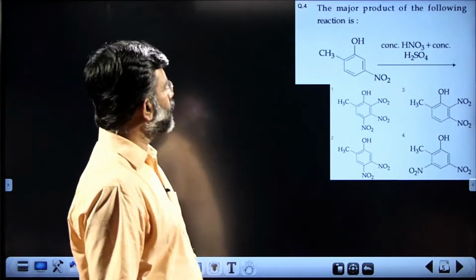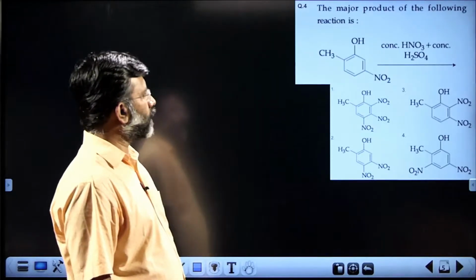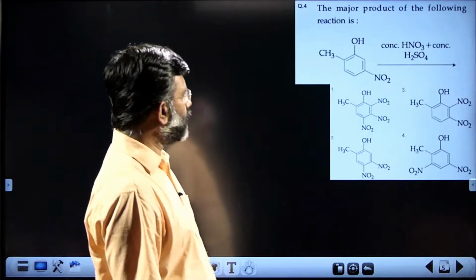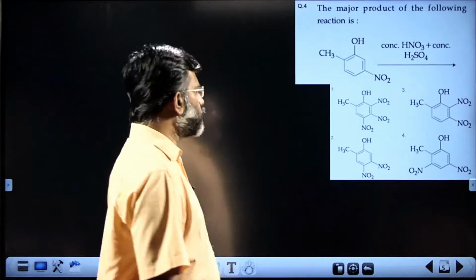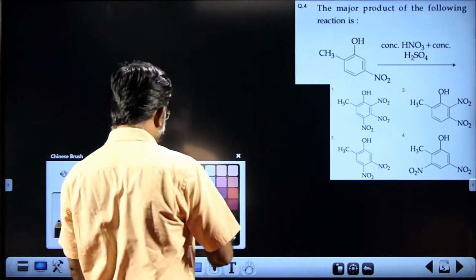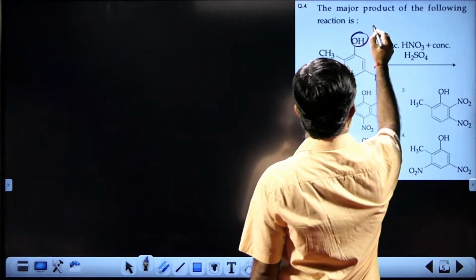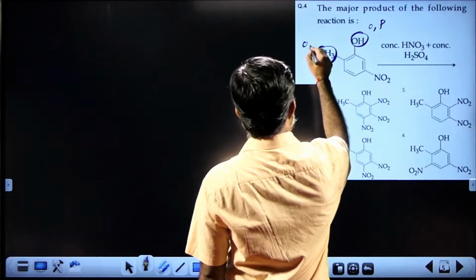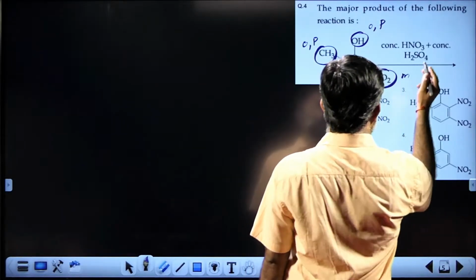The major product of the following reaction is: you are given a compound which is a derivative of phenol containing a CH3 group and an NO2 group. You know the nature of the OH, CH3 and NO2 groups. OH and CH3 are activating groups and ortho-para directing, and NO2 is a deactivating group and meta directing.